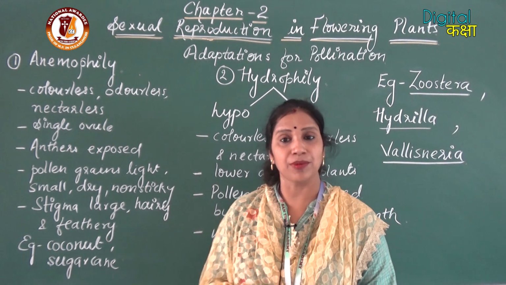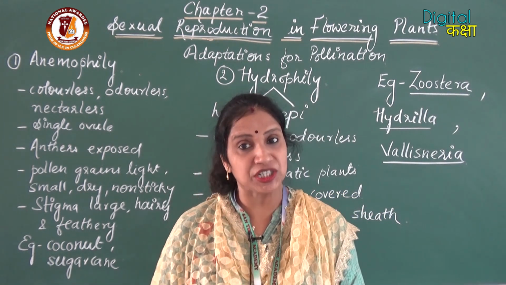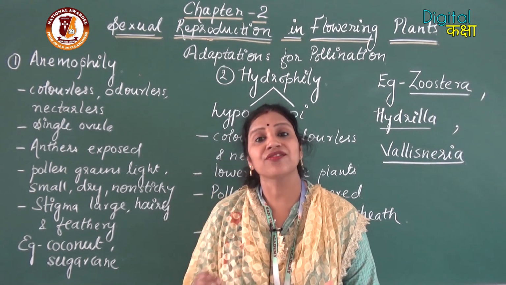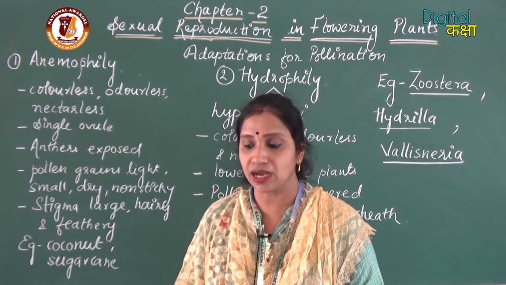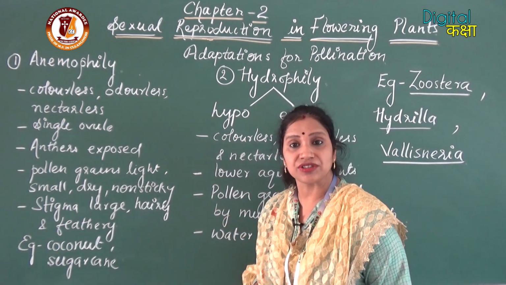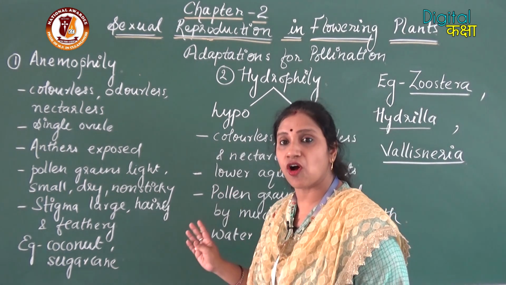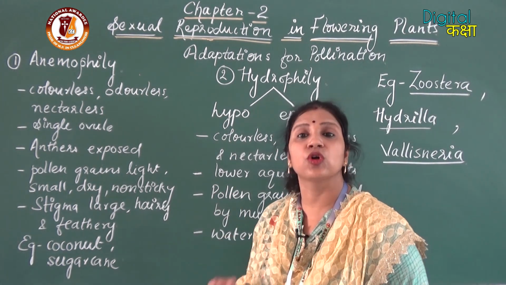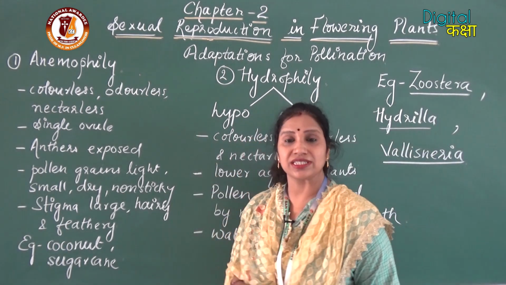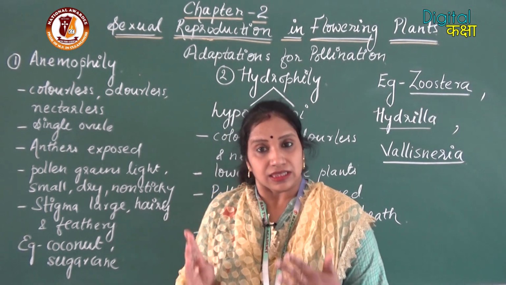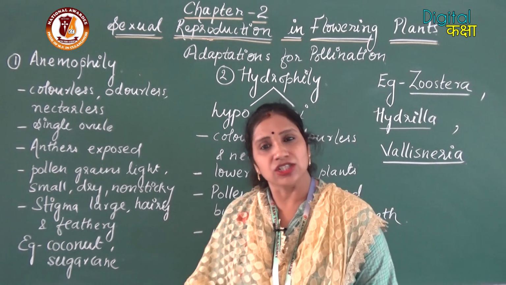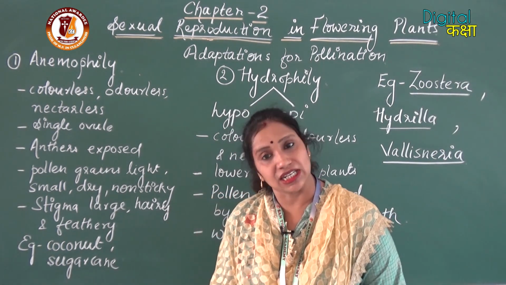For pollination by wind, the plant species need to have certain characteristics so that efficient pollination may occur. So here we will study the characteristics required for a plant species to go for wind pollination. The first characteristic is that the flowers of that plant species need not be colorful and attractive.